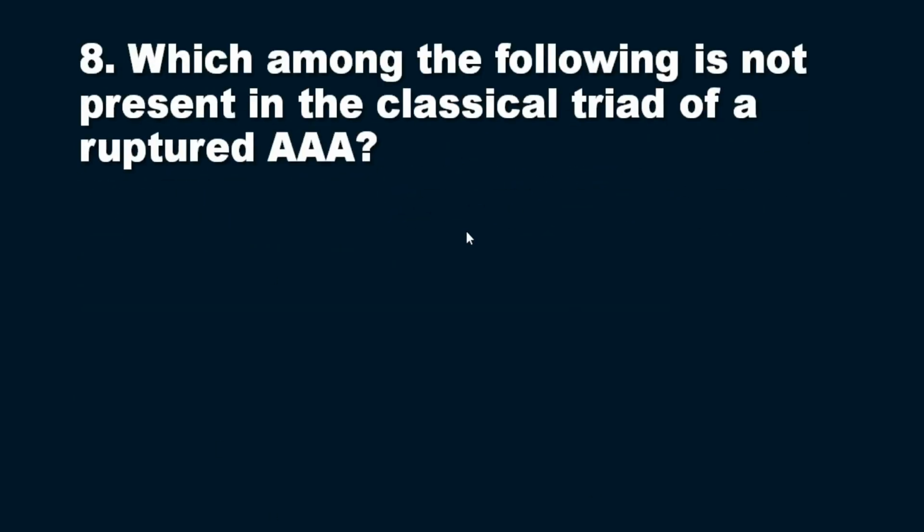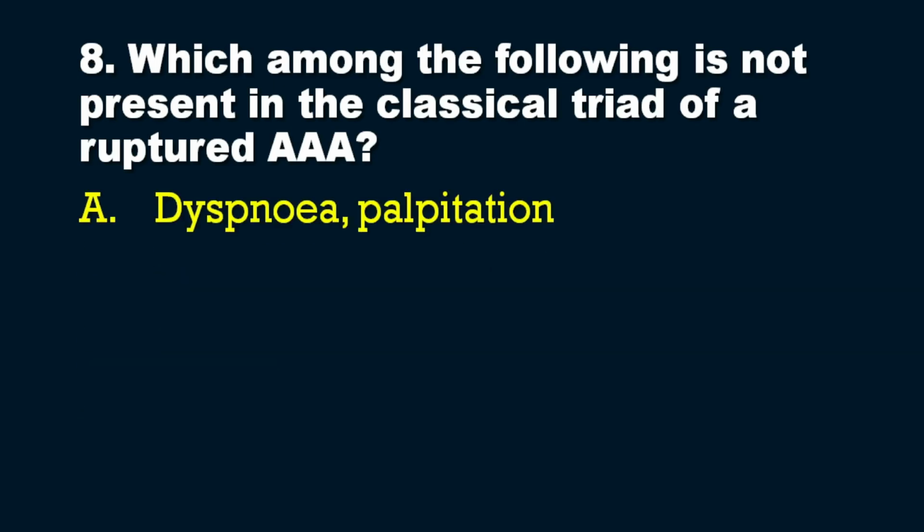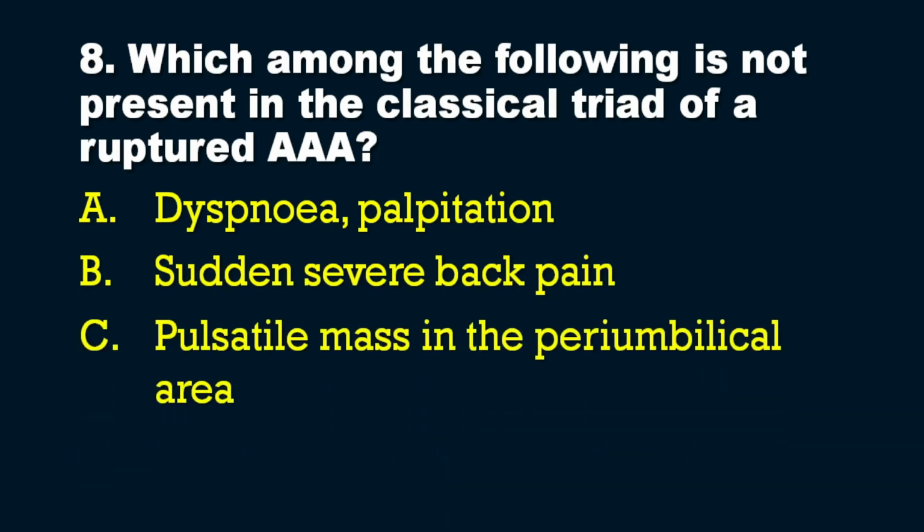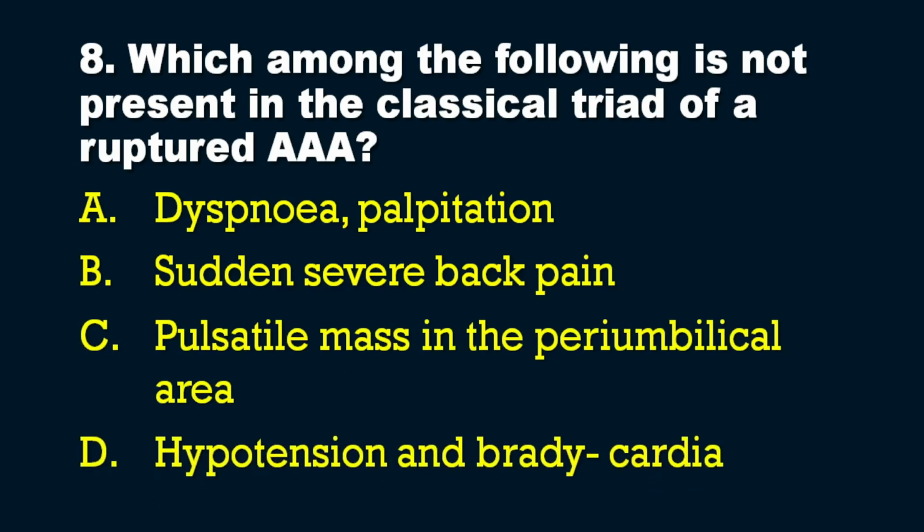Which among the following is not present in the classical triad of a ruptured AAA? What is AAA? Abdominal aortic aneurysm. Here the question is regarding the ruptured aortic aneurysm, the classical triad, and which one is not included in it. The options are option A, dyspnea and palpitation, option B, sudden severe back pain, option C, pulsatile mass in the periumbilical area, and option D, hypotension and bradycardia. Which is not included in the triad of symptoms in ruptured AAA?